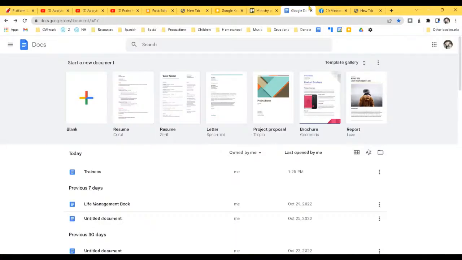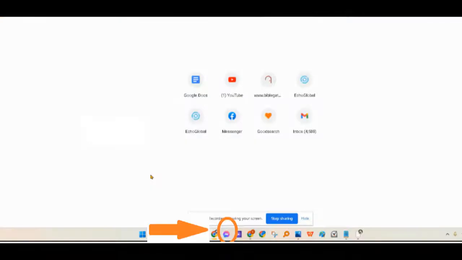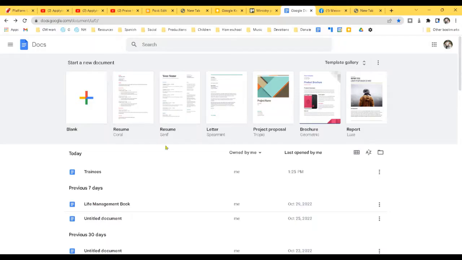Also, Google Docs, this is a place where I keep some documents. I don't keep all my documents here, but it's a nice way to keep them stored online. That way, when I'm going between devices, it's all linked. For Messenger, you can either use this desktop or leave the link there. The reason why I do that is so that I don't get sucked into Facebook, because if I go on the Facebook newsfeed, I'm going to get sucked in and forget what I came for. If you just keep the link to Messenger at the top, then you don't have to get distracted.